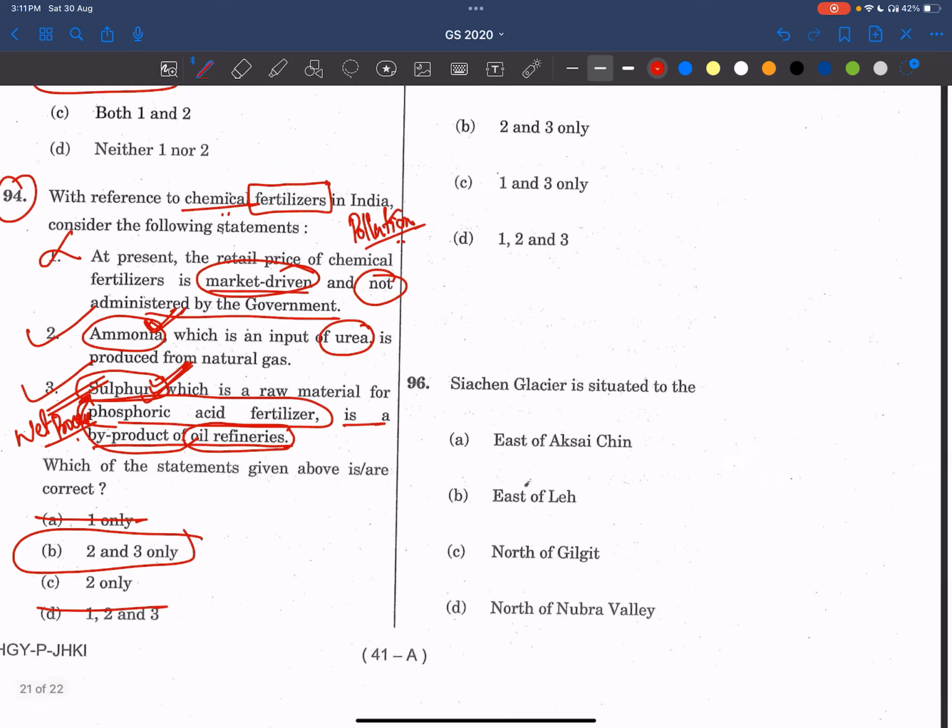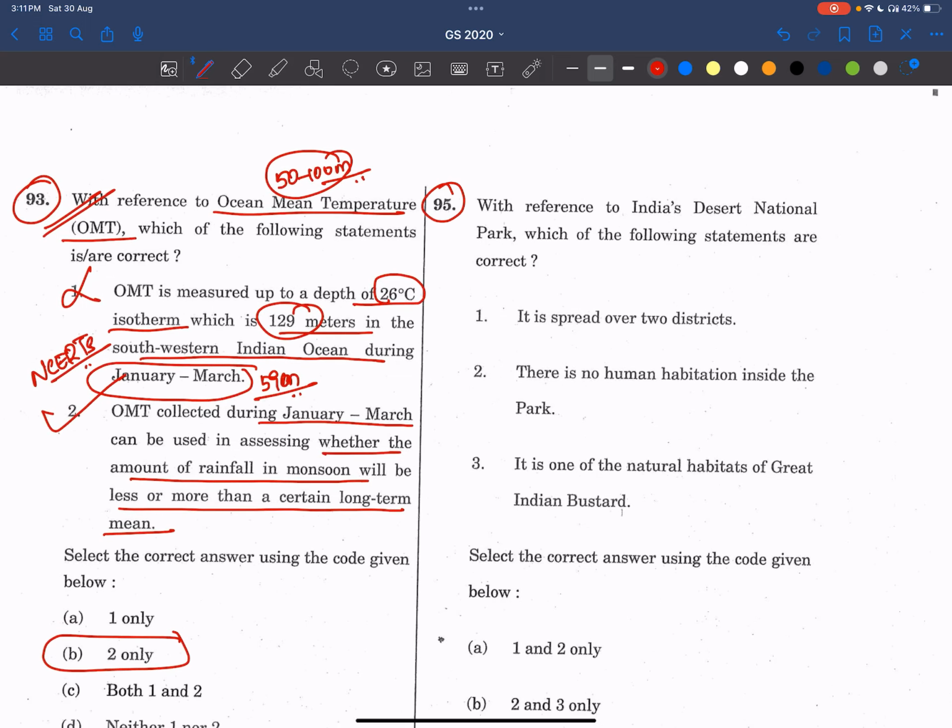Now coming to the 95th question. With reference to India's Desert National Park, which of the following statements are correct? It is spread over 2 districts. See here, it is a desert, and a significant part of Rajasthan is desert, so definitely it will be spread over 2 districts. We can consider this statement as correct.